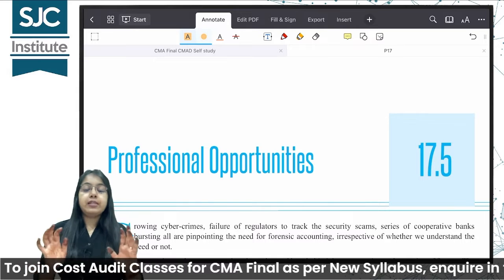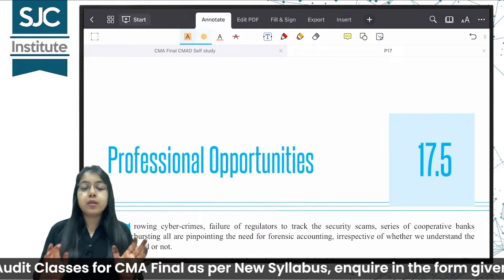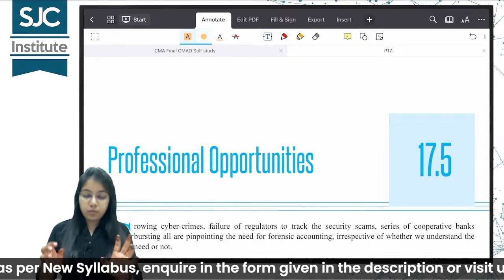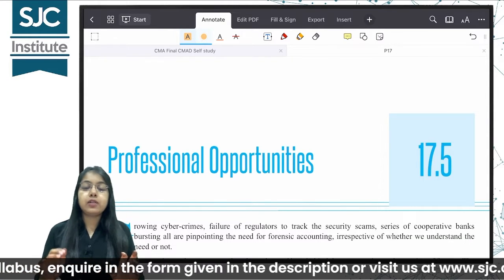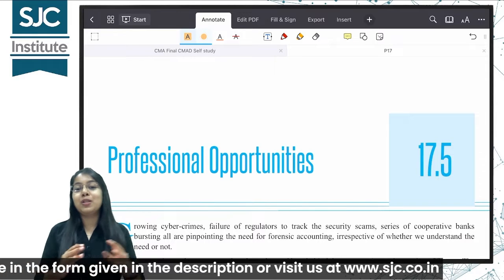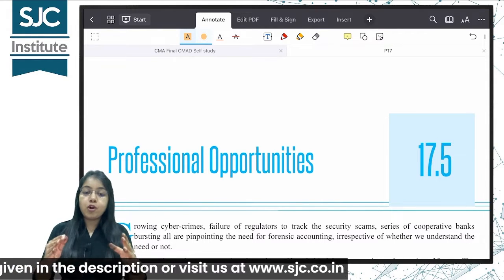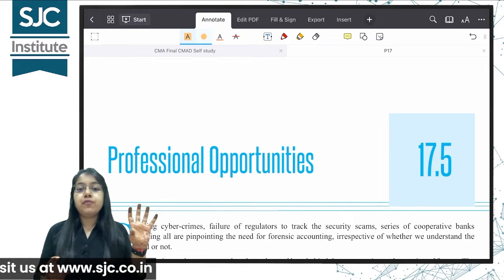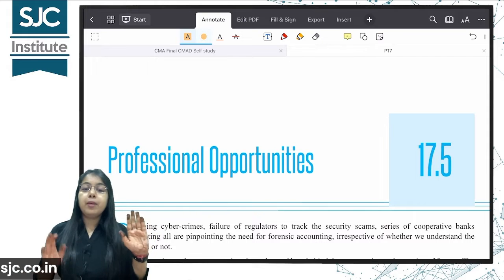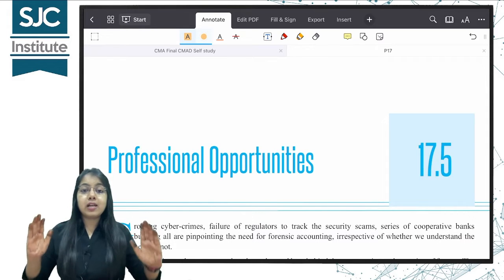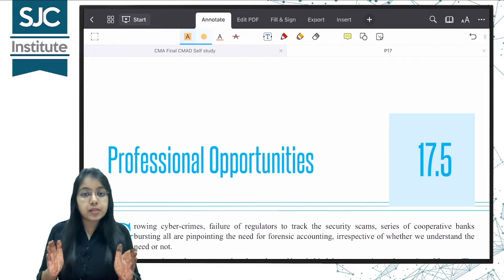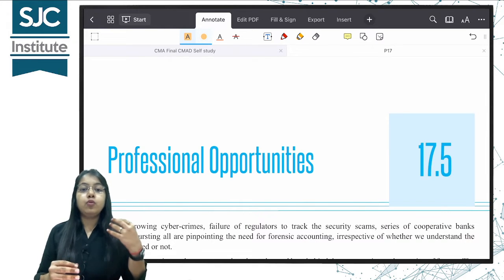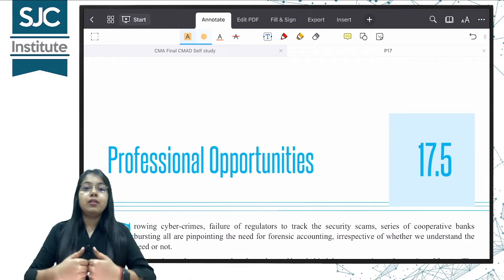And as far as I have checked in the model question papers, the institute has given 2 model question papers for the new syllabus. No subjective question has been asked from this topic, but it does not mean that it will not be asked in the examination. I have already marked areas which I think are areas from where the institute may ask you questions. But irrespective of everything, this class was only an overview and a synopsis of the entire chapter. I hope now you will be comfortable when you go through the chapter on your own and learn it.